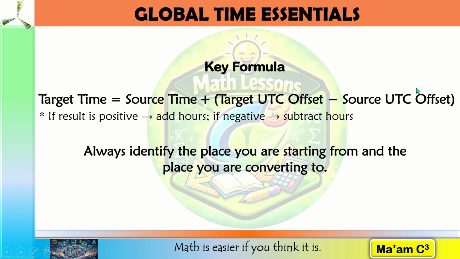Then, subtract the source UTC offset from the target UTC offset. If the result is positive, we add the number of hours. If the result is negative, we subtract the number of hours.